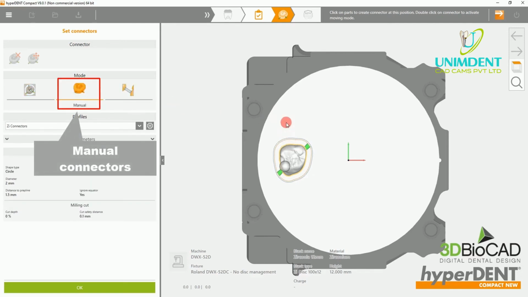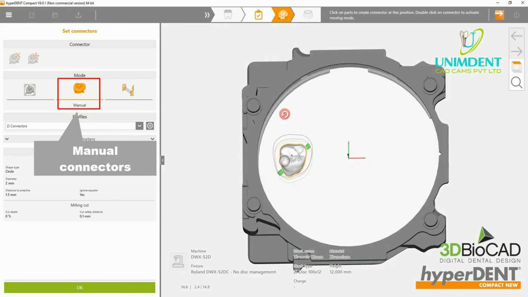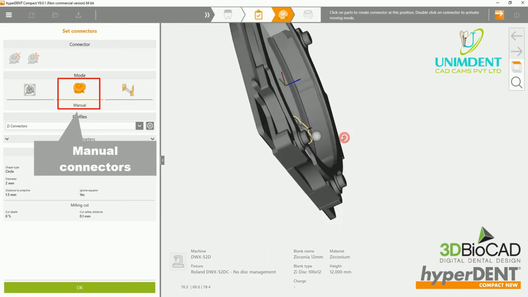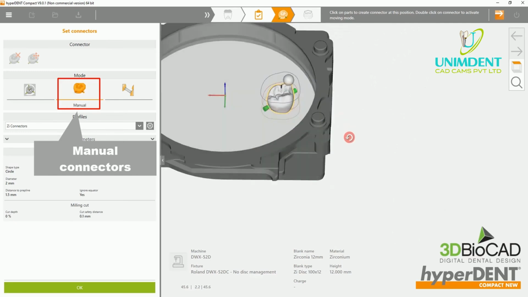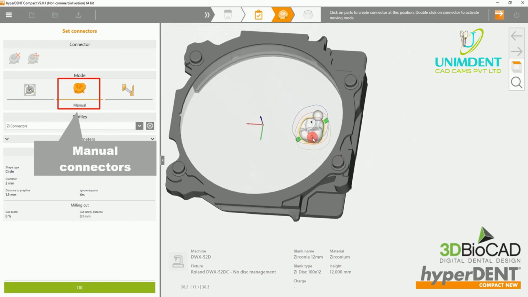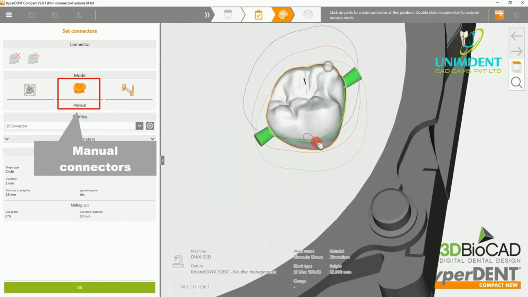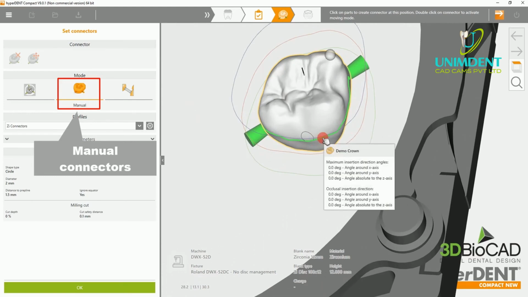Then, rotate the fixture and add connectors wherever desired.